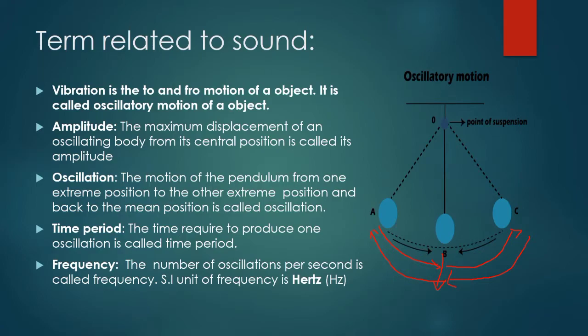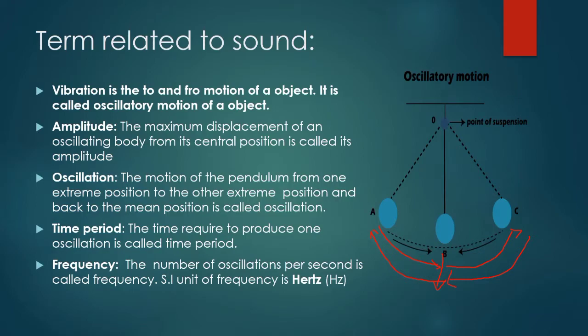Okay, and that motion is what we call oscillatory motion. Now, what is the time period? What is the time taken to make one oscillation, to reach from A to B, from B back to A, and from A to B again? This is what we call one oscillation.